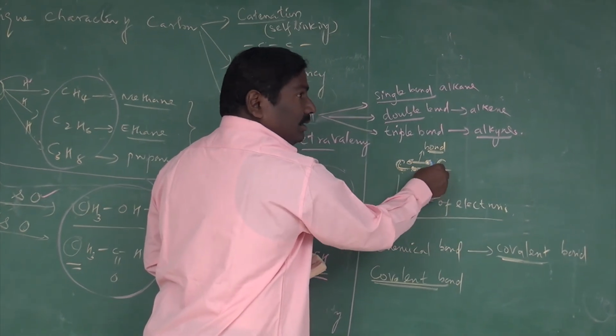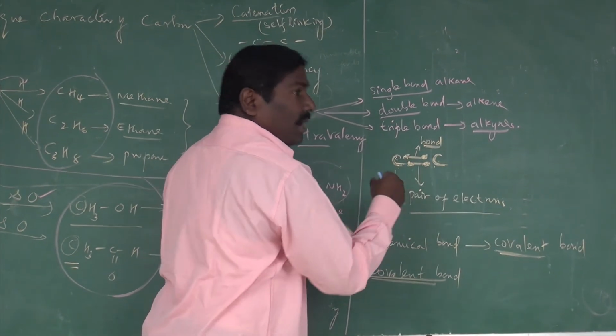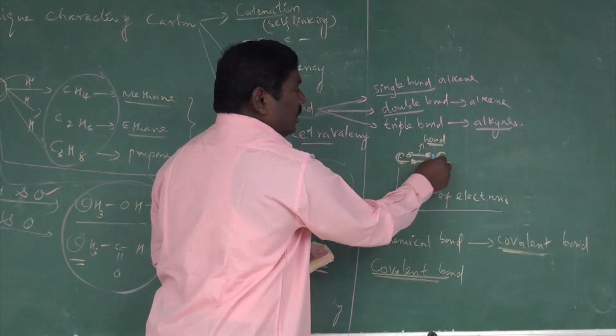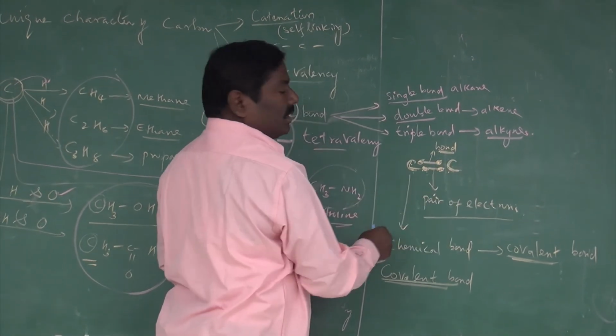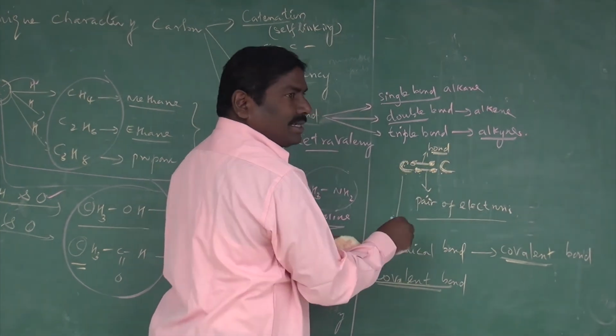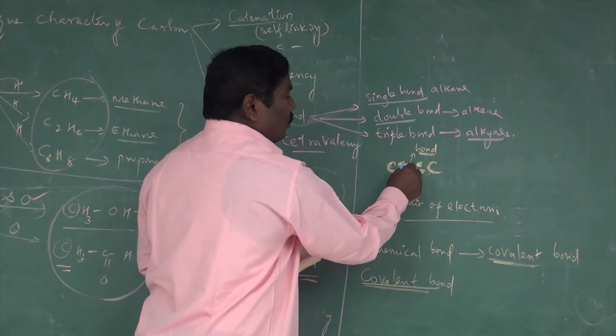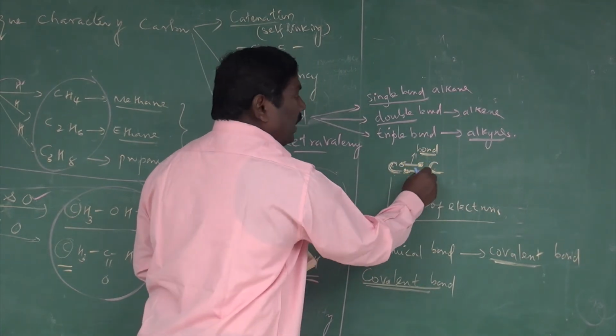You see here, this carbon wants to stabilize itself, so it wants to share one electron with this atom. Now what happened?